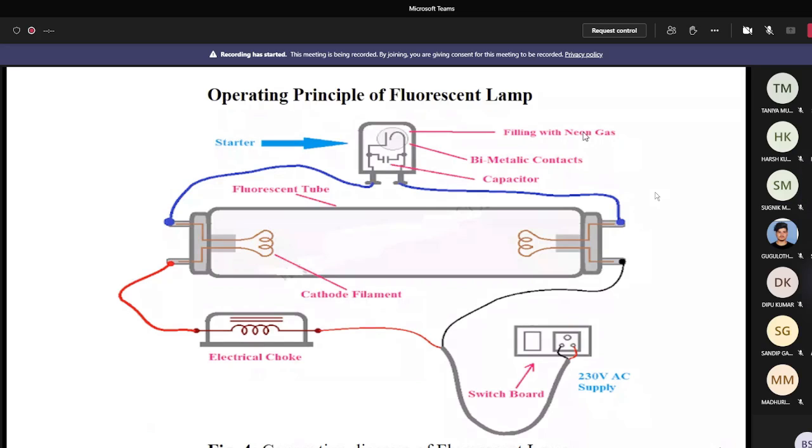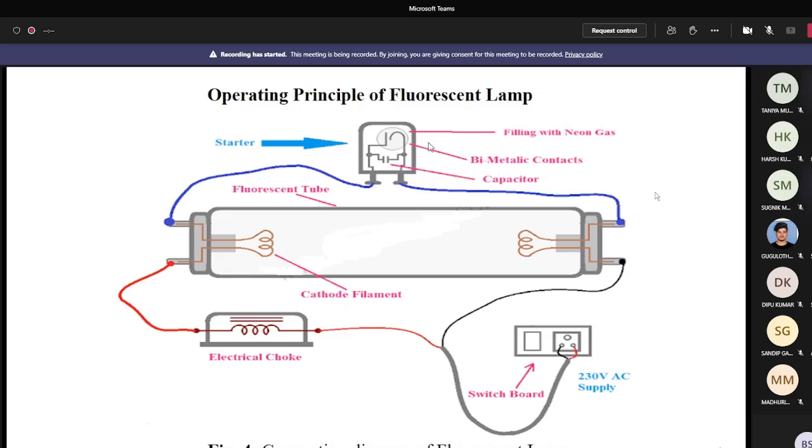So what do you mean by bypass? It means stop functioning. Basically, the current flows through this path only, through this fluorescent lamp. So there is no current flowing through the starter. That means there is no function of the starter during the operation of the fluorescent lamp, when it is in operating condition.